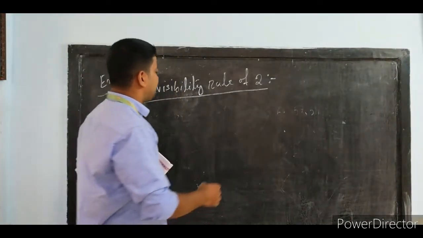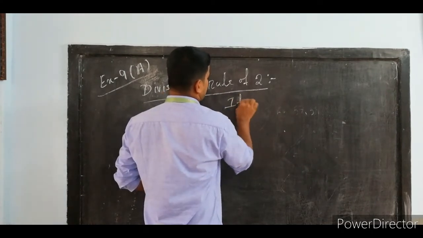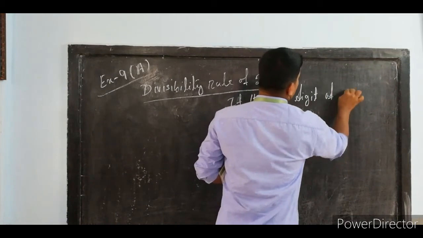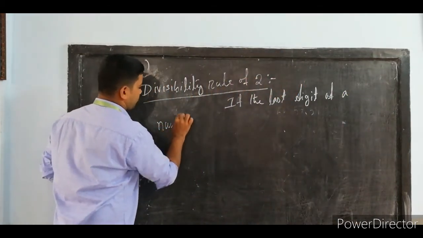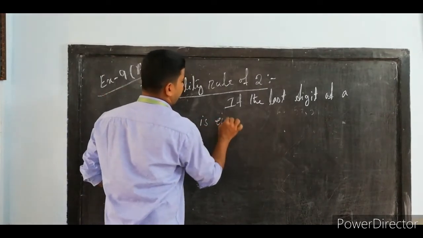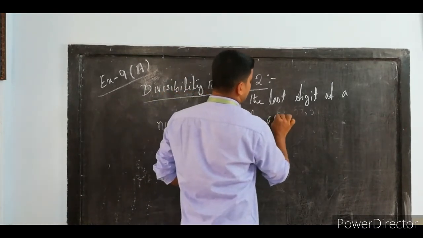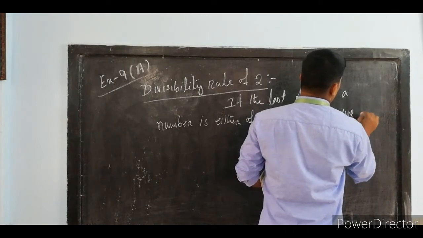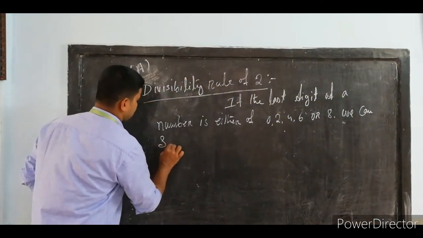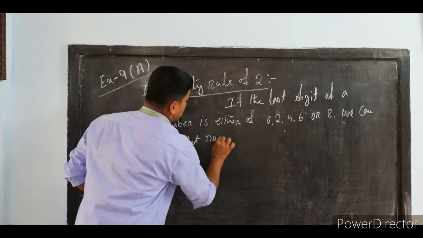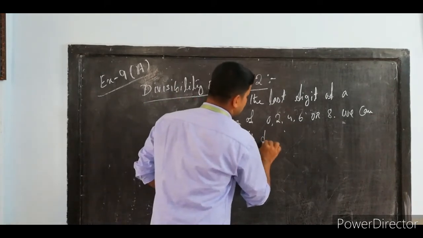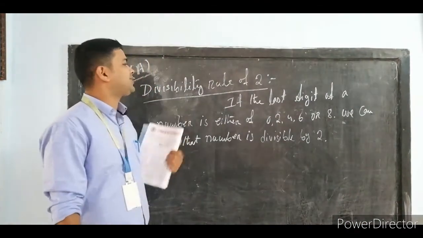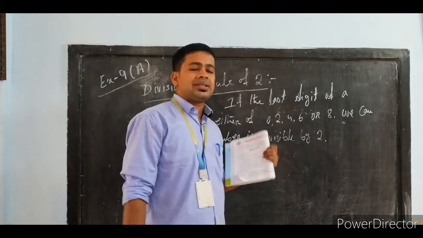The rule is: if the last digit of a number is either 0, 2, 4, 6 or 8, we can say that the number is divisible by 2.